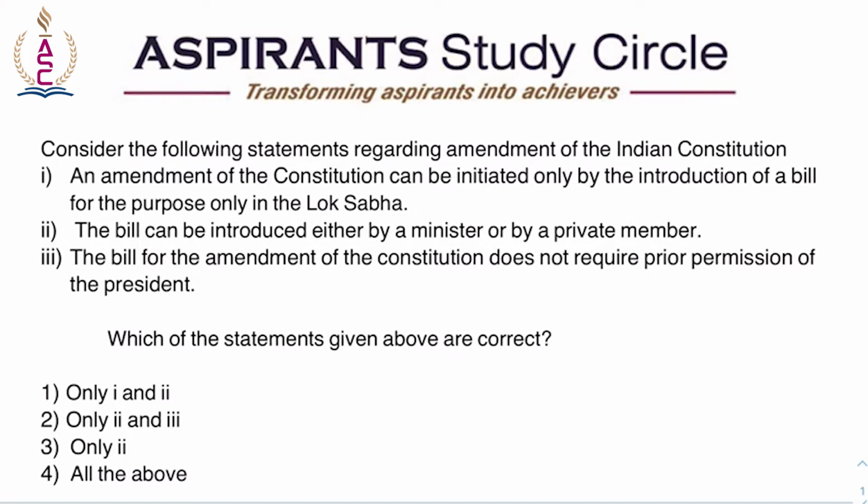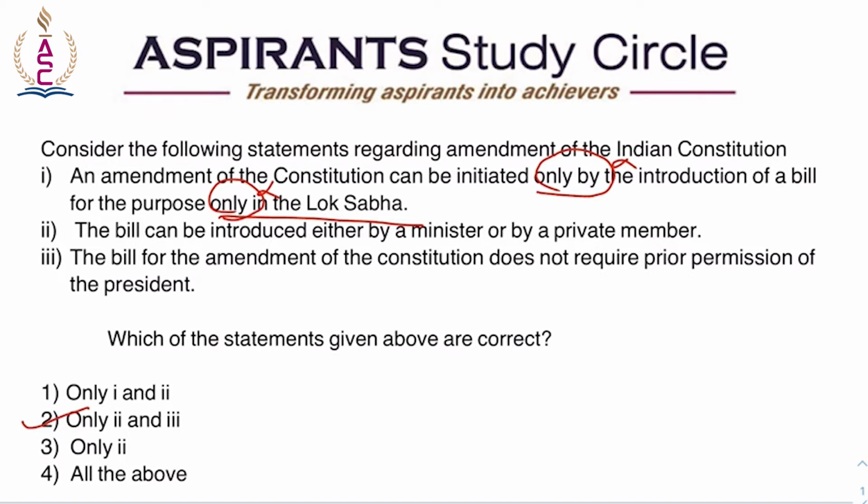So, here the right answer would be only 2 and 3, because statement 1 is wrong. If you cleverly eliminate, you will find that the answer is 2 and 3.